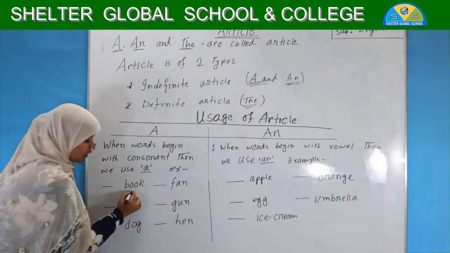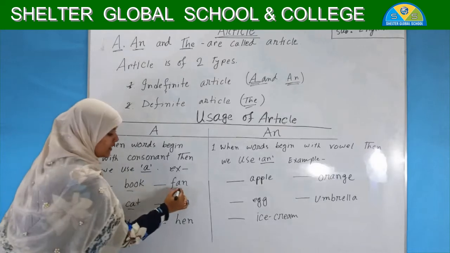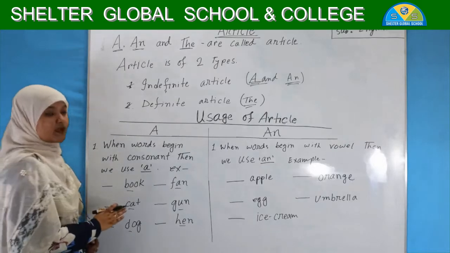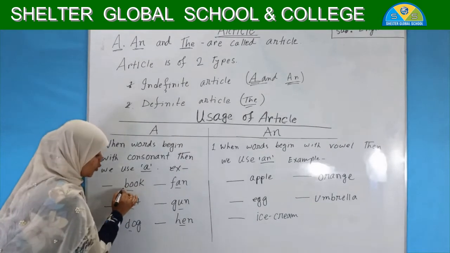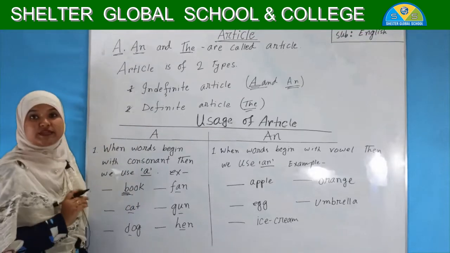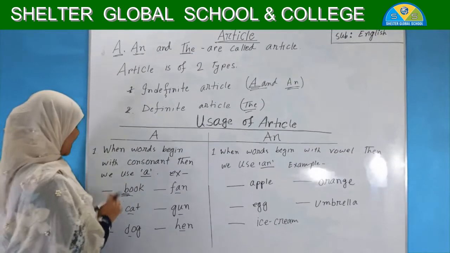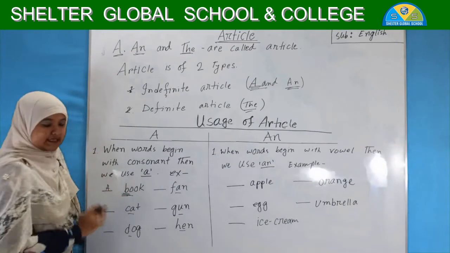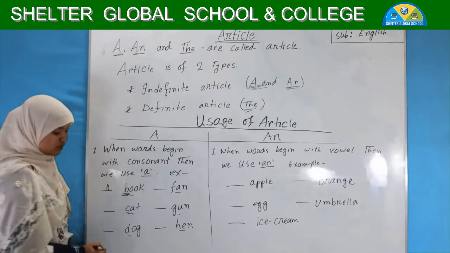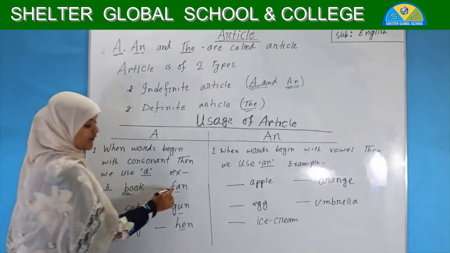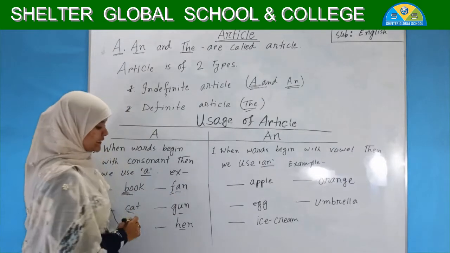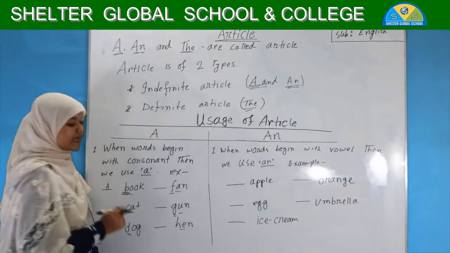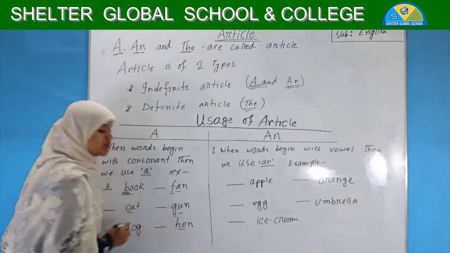See: book, cat, dog, fan, gun, hen. These examples start with a consonant letter. See, book starts with B, which is a consonant letter, and I have to fill these blanks with a. Similarly, cat starts with a consonant, dog starts with a consonant letter, fan, F, this is also a consonant letter, gun, it starts with G, this is also a consonant letter, and hen, H, this is also a consonant.